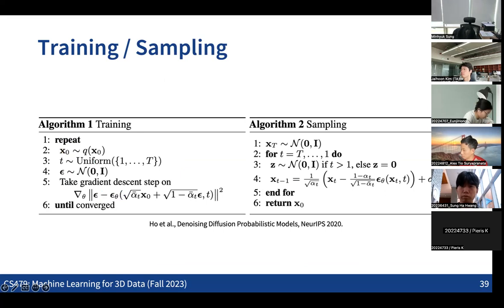At sampling time, we sample from x capital T, which is also Gaussian noise. Then we predict the epsilon, compute the mean of the reverse transition Gaussian distribution, and by adding Gaussian noise again, we get xt minus 1 and repeat this process. So this is our training step and also the inference step. Any questions on this?